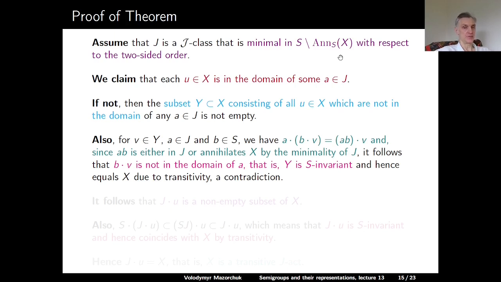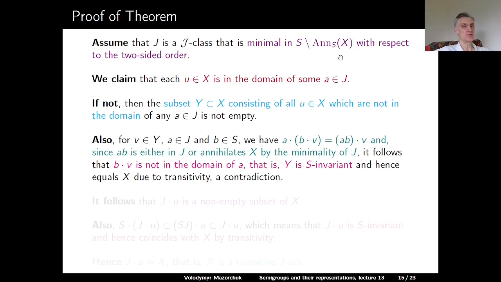Now, AB either belongs to J or it belongs to some J class which is strictly smaller than J, and then it annihilates X by the minimality of J. So this means that AB applied to V, the right-hand side, is not defined.